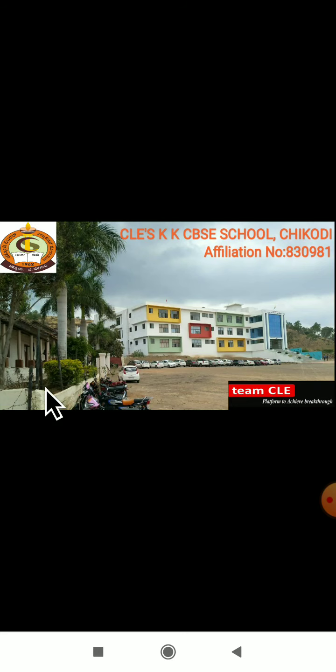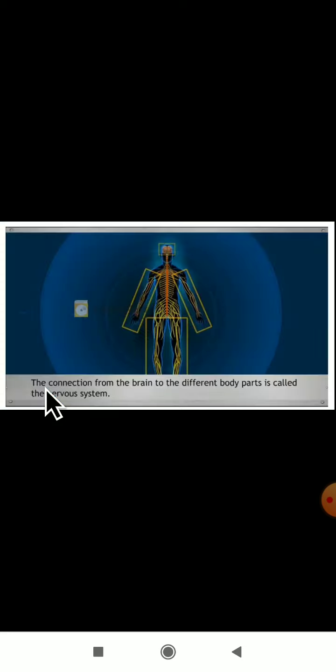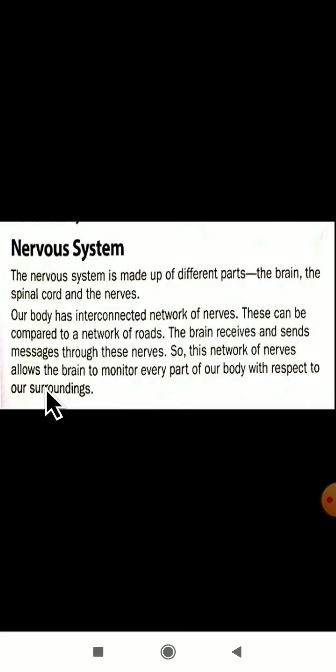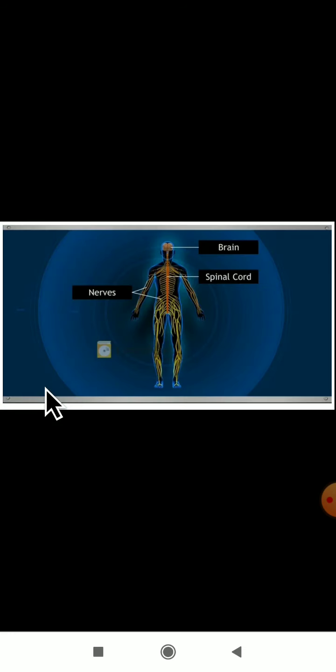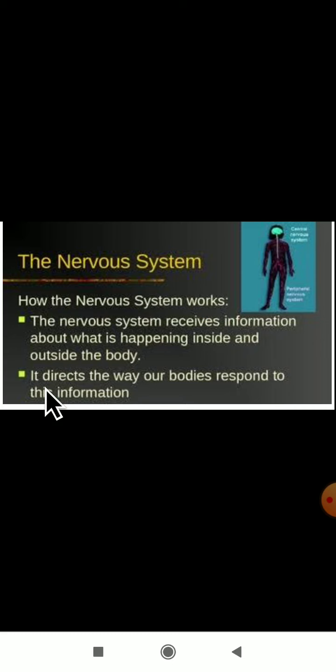Which lesson were we studying? We were studying the lesson on the nervous system. Till now, what have we studied? First, we studied the definition of the nervous system. The nervous system is made up of three parts: the brain, the spinal cord and the nerves.